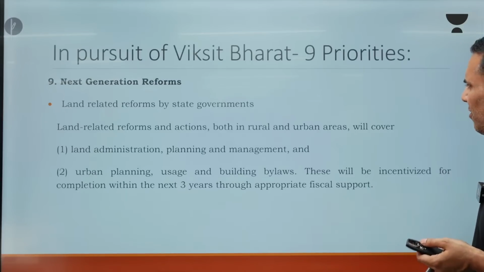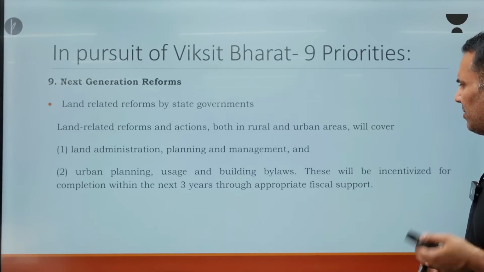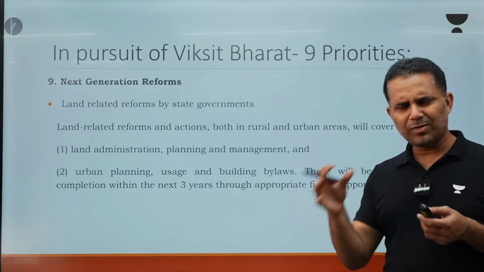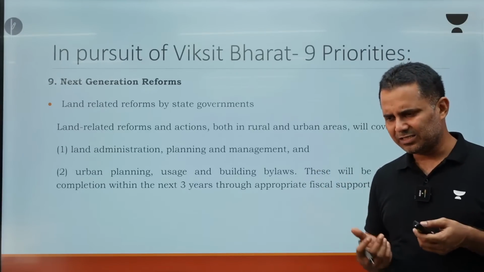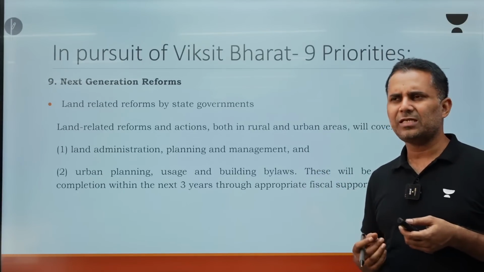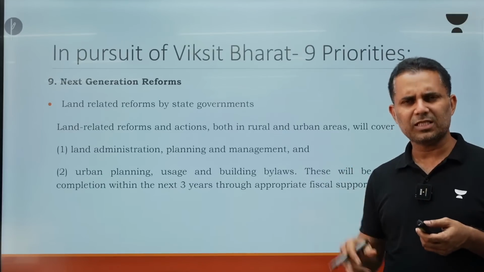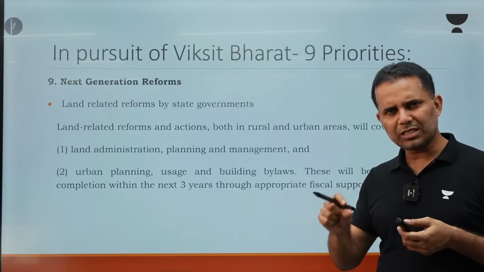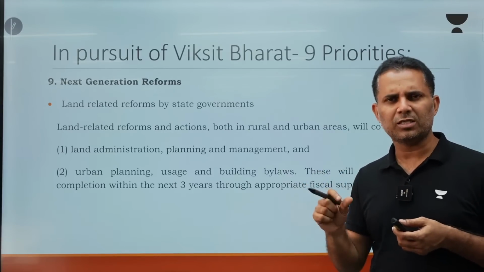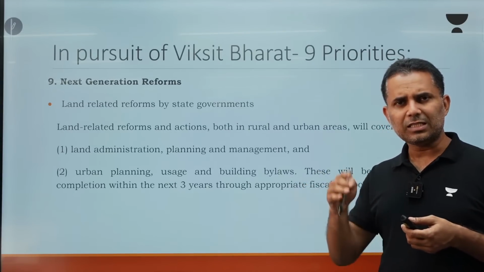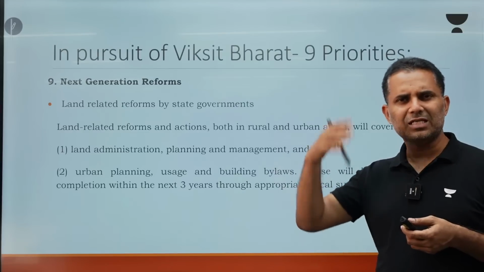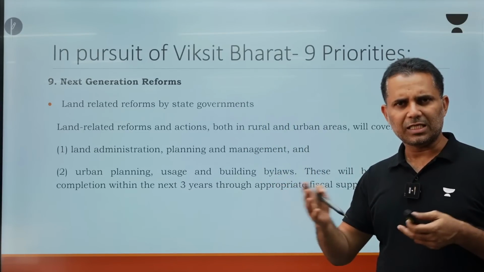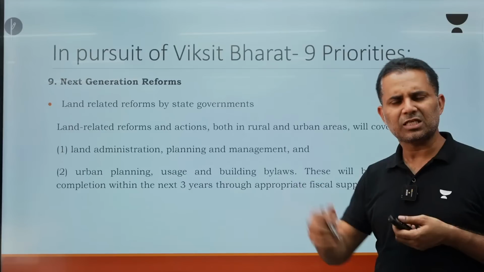Then land related reforms and actions both in rural and urban areas, land administration, planning and management. Now one of the main important areas of this land administration is, if you see in a lot of states, if you purchase land, immediately the ownership in the land record, which is called mutation, is not transferred. This creates a lot of legal issues. The same land is being sold to someone else. Generally, mutation takes 5 months, 6 months, a year.